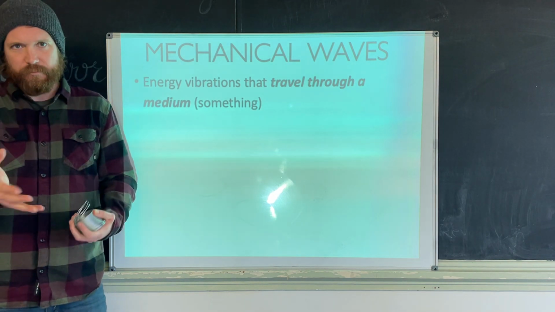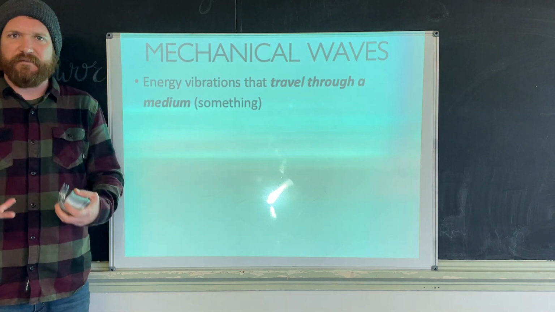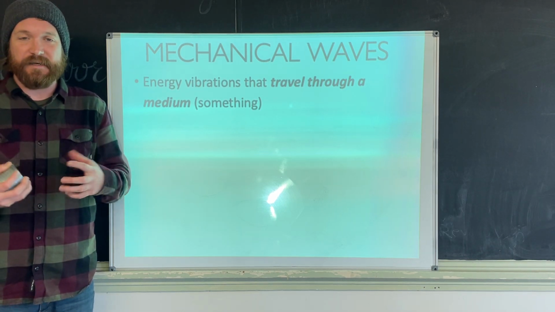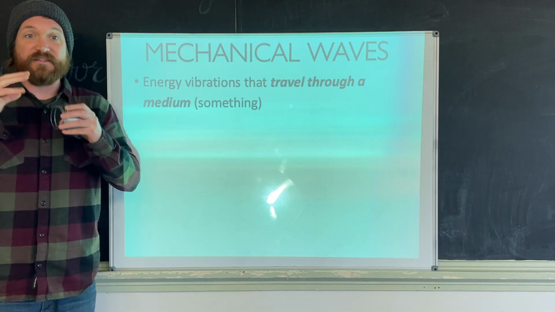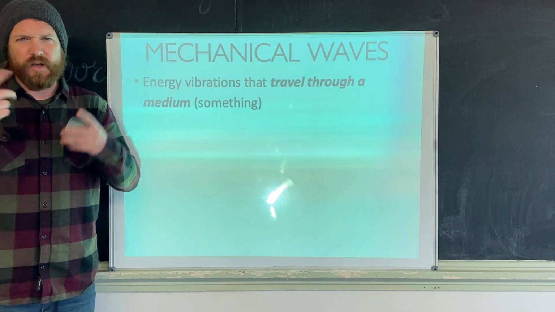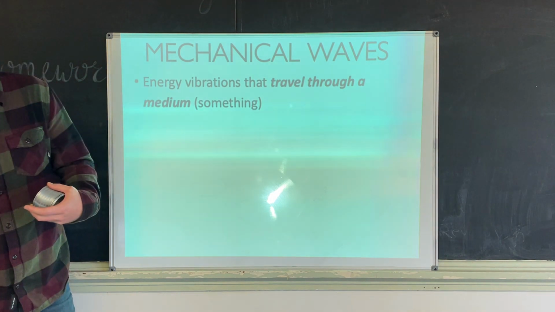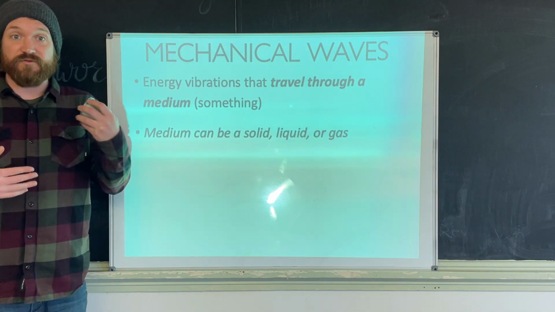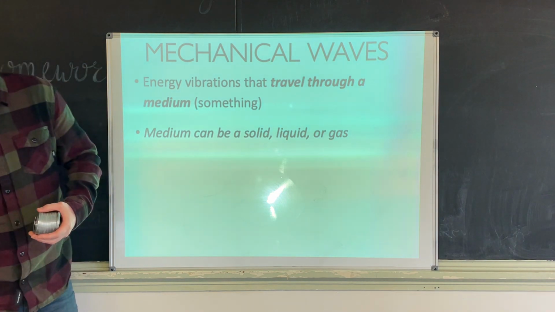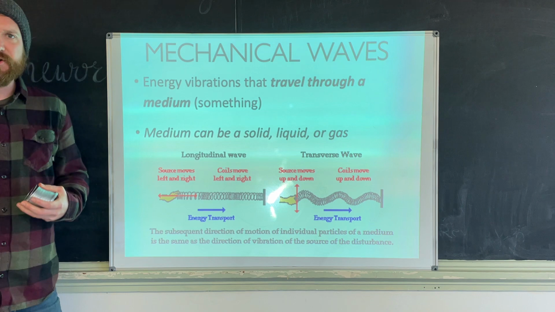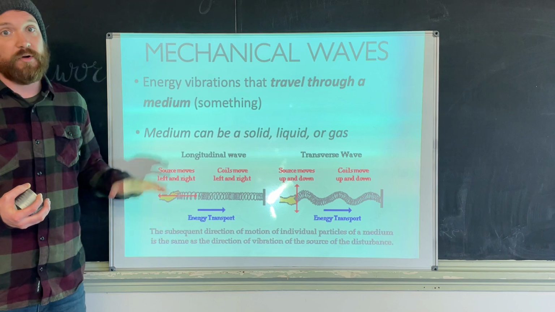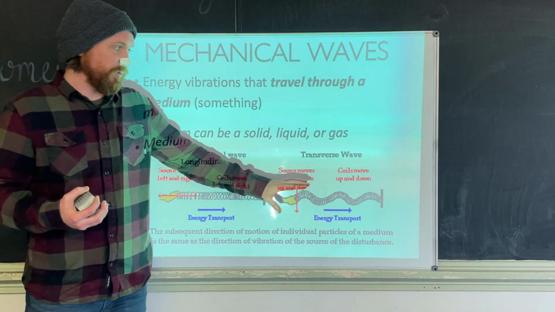You've probably seen the word medium before, like small, medium, large. That's a different definition. Here in physics, when we talk about mediums, what we mean is a substance that something travels through. We'll talk again about that in the next slide. So let's just keep going here. The medium that a wave travels through can either be a solid, a liquid, or a gas. We'll see examples of each. And there are two major types of mechanical waves. We have what are called longitudinal waves, also called compression waves, and we have what are called transverse waves.